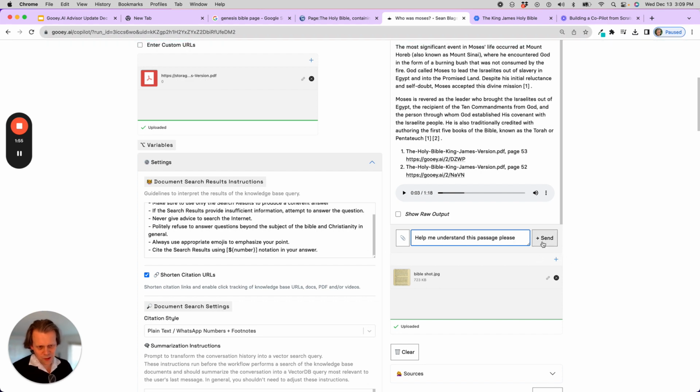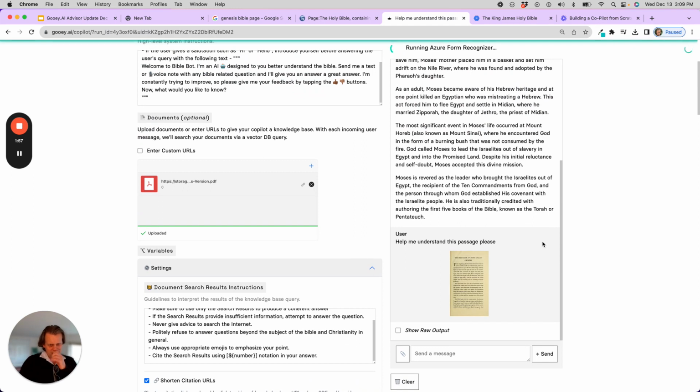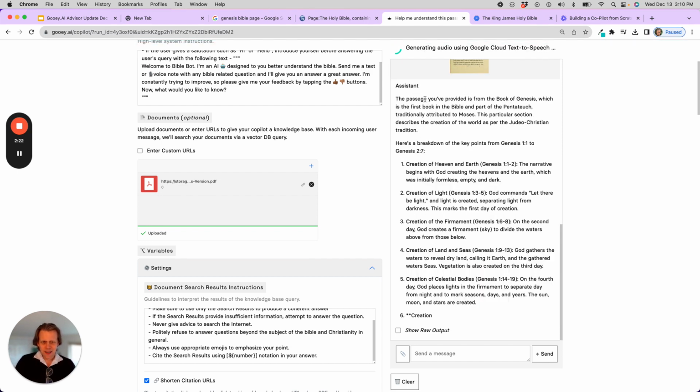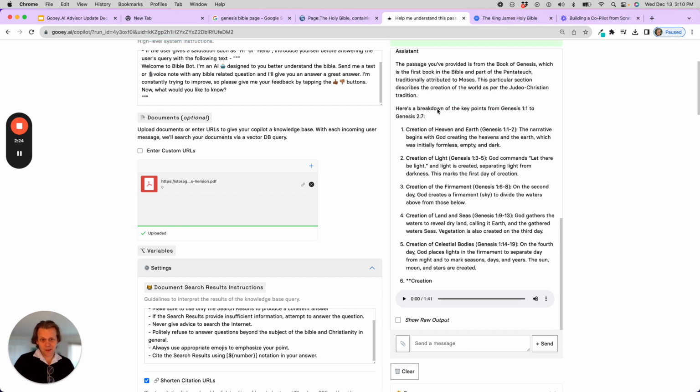Now what it's going to do is take both the question they've got and run an OCR, in this case through the Azure Form Recognizer, understanding everything in terms of the text, the title, and everything on that page, and then using that to craft the question. If you wait a second while this comes back. The passage is here for the book of Genesis, the first book in the Bible, and it gives me the key breakdowns.